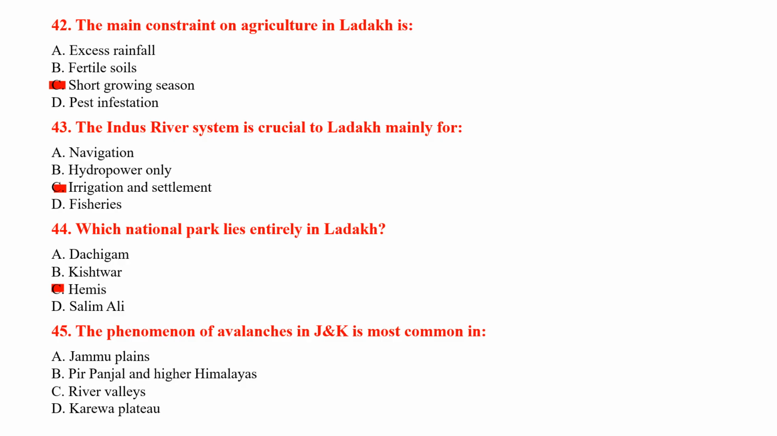Next is question number 45. The phenomenon of avalanches in J&K is most common in option A, Jammu Plains, option B, Pir Panjal and higher Himalayas, option C, river valleys, or option D, Karewa Plateau. And the correct answer will be option B, Pir Panjal and higher Himalayas.